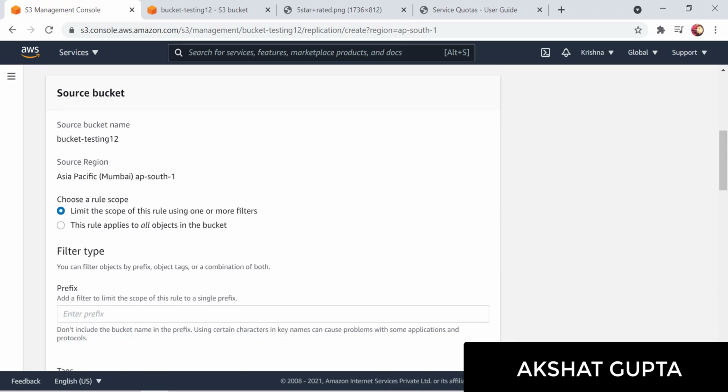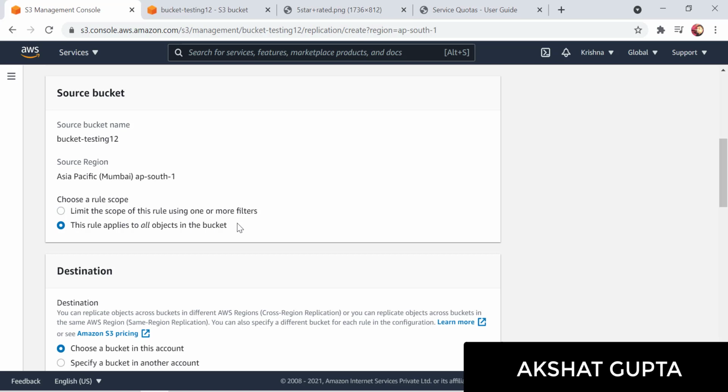The source bucket, basically the bucket from which the transfer will happen, is bucket testing 12, which is kept in Asia Pacific Mumbai. And I want to apply this particular rule to all the objects, so I would be selecting this rule applies to all the objects in the bucket.